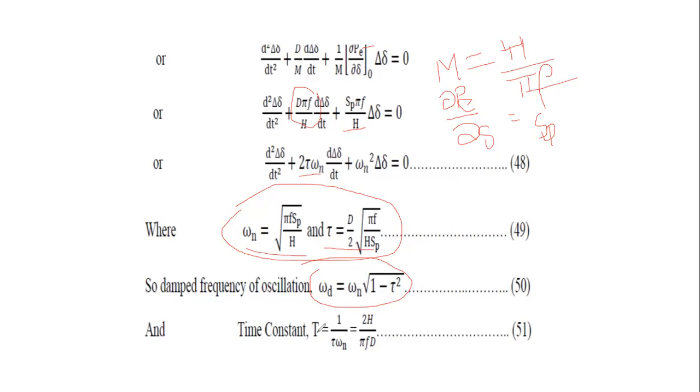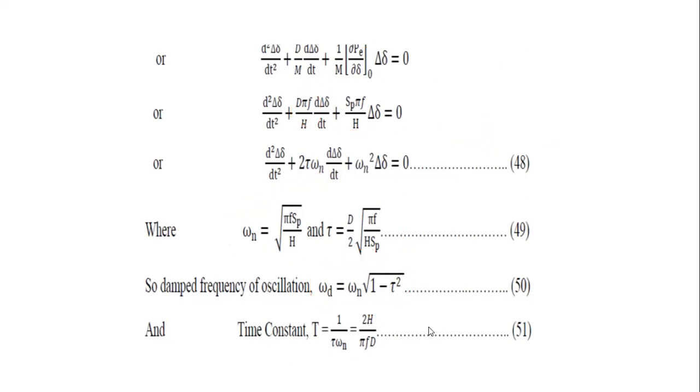The time constant T is equal to 1 by τωn, which will be equal to 2H by πf D. This is the time constant T, these are the values for ωn and τ, and this is the damped frequency ωd.